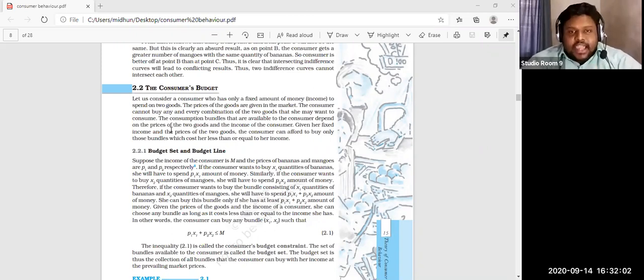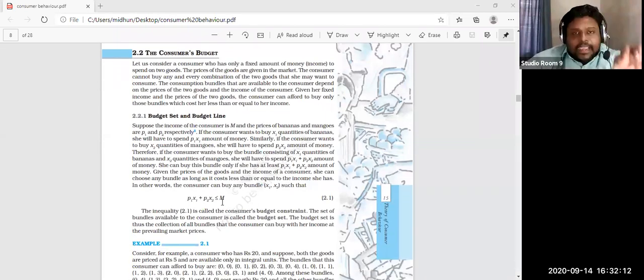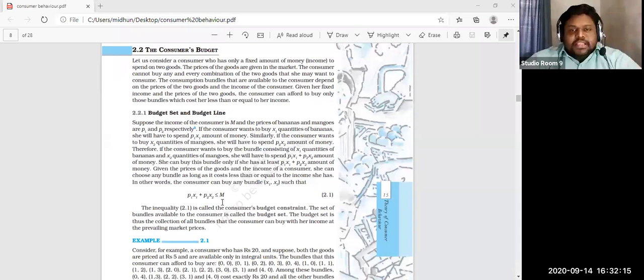Next one, budget set and the budget line. Suppose the income of the consumer is M. Hereafter, M denotes the income of the consumer, and the prices of bananas and mangoes are P1 and P2 respectively. The price of the banana is P1 and the price of the mango is P2. If the consumer wants to buy X1 quantities of bananas, she will have to spend P1 multiplied by X1 amount of money.